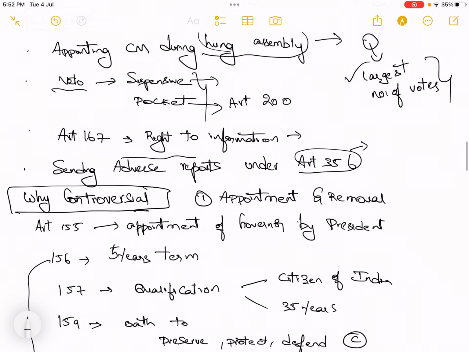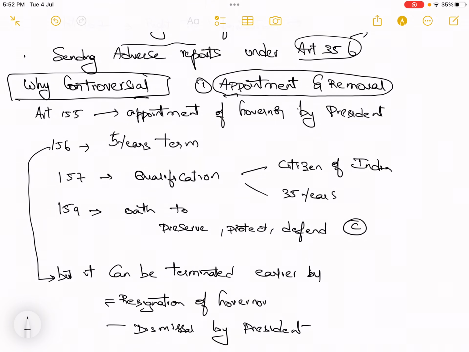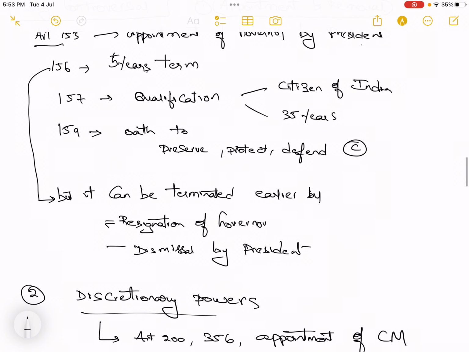Why is there such controversy? Especially it is because of the appointment and removal provisions of the governor. What is that? Article 155 talks about the appointment of the governor, which is done by the president. Then Article 156 says that he should be appointed for a 5 year term, but it can be terminated earlier by resignation by the governor or dismissal by the president.